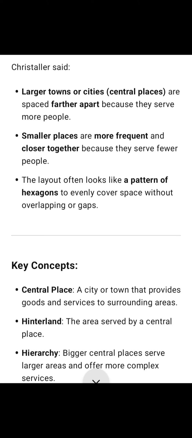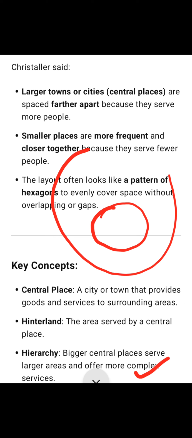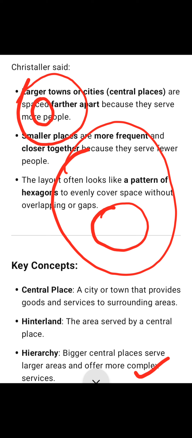Hierarchy: bigger central places serve large areas and offer more complex services. Suppose one metropolitan city is there. It will cover a much bigger area when compared to a small city. Suppose this is Chandigarh, this is Delhi. Delhi will attract more and serve large, big areas.